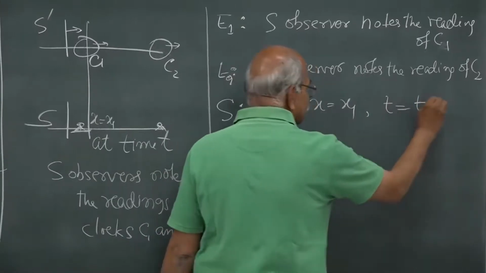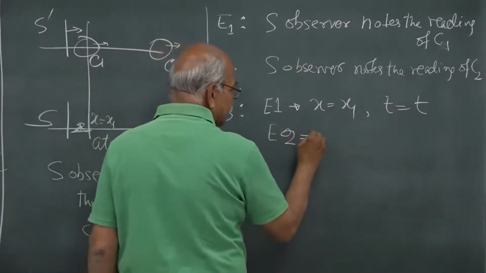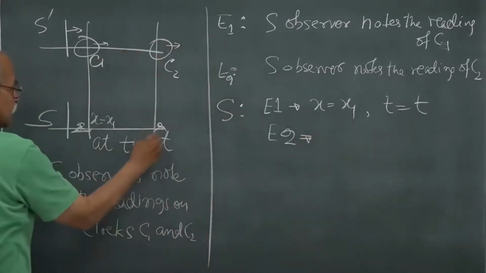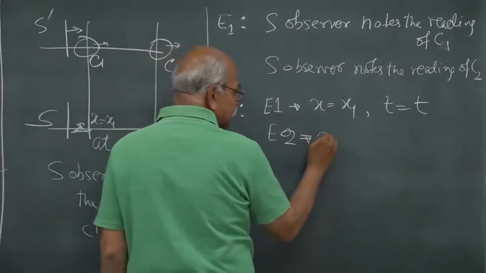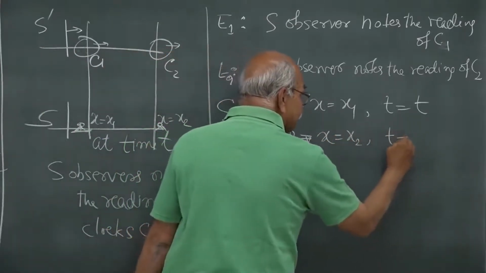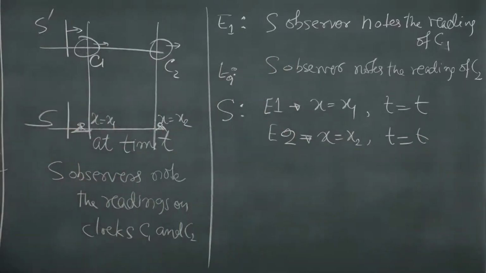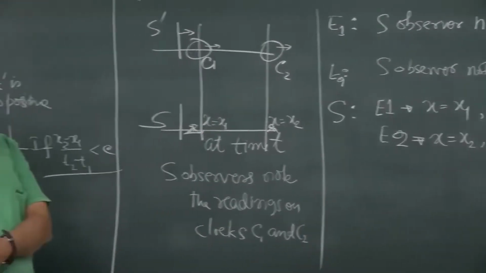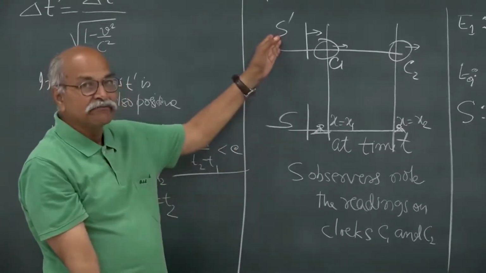Event E2 occurred at x is equal to x2, and at the same instant, they are looking at C1 and C2. What is the time of these two events in frame S prime?